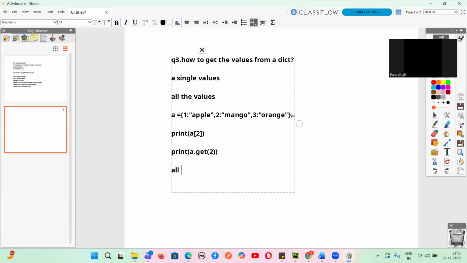Now, if I want all the values, I can get all the values.